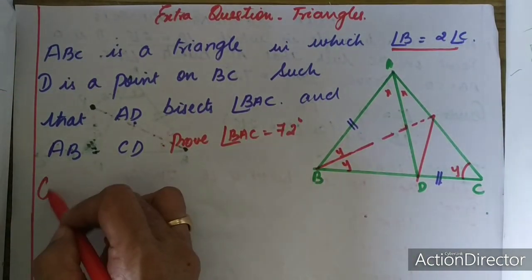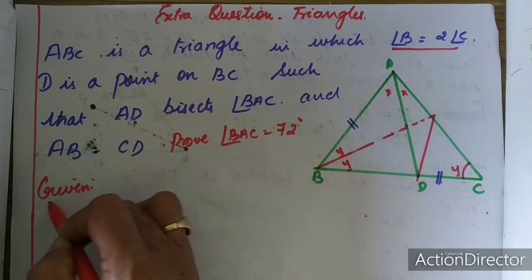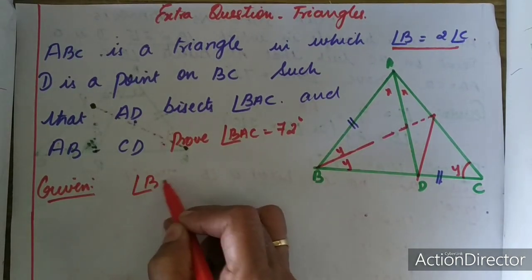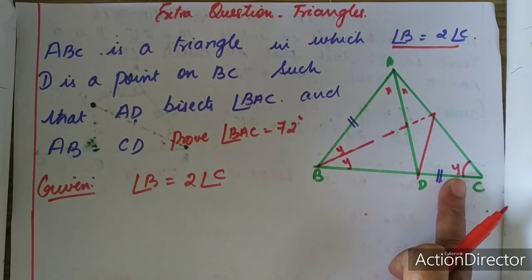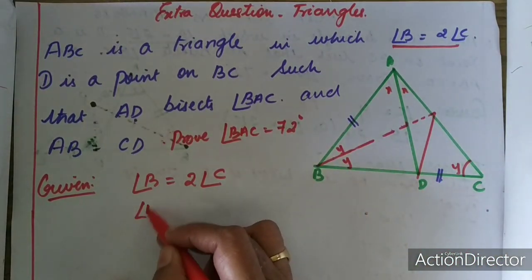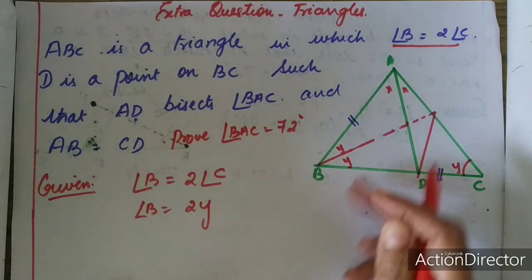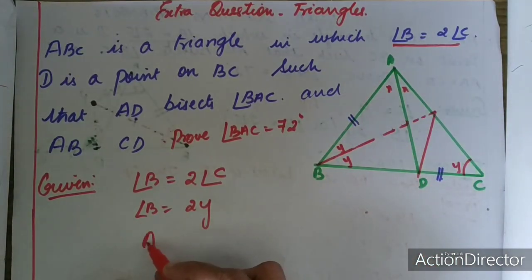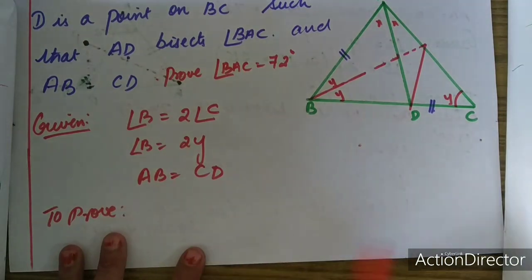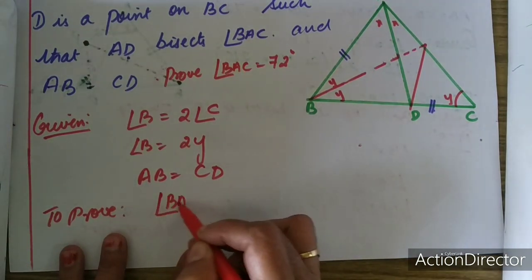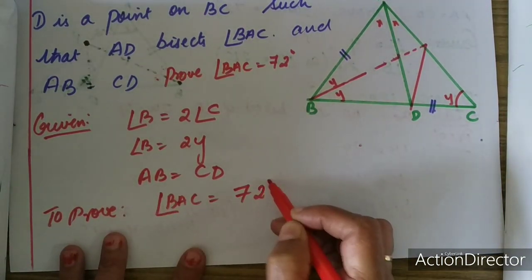So first let us write what is given. Angle B is equal to 2 times angle C. So let us name this angle C as Y. So angle B will be equal to 2Y. Also it is given AB is equal to CD. To prove, we have to prove angle BAC is equal to 72 degree.